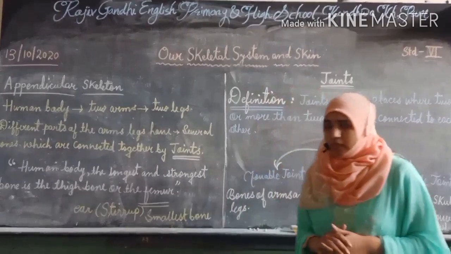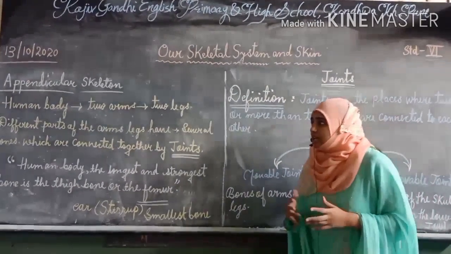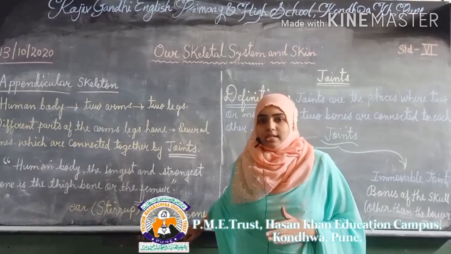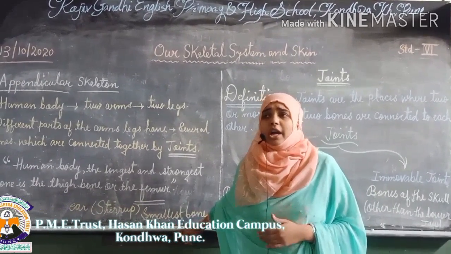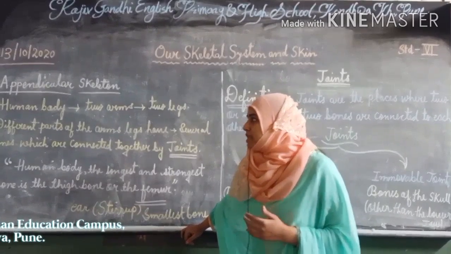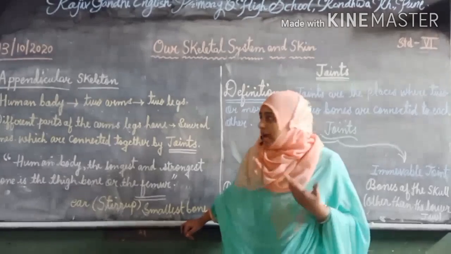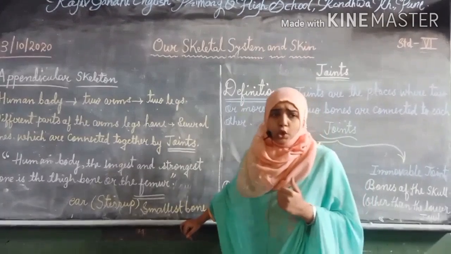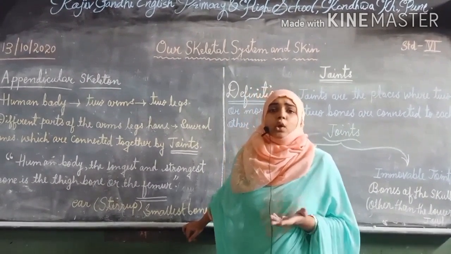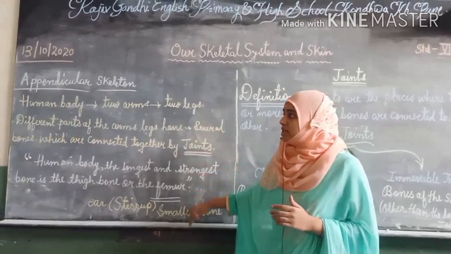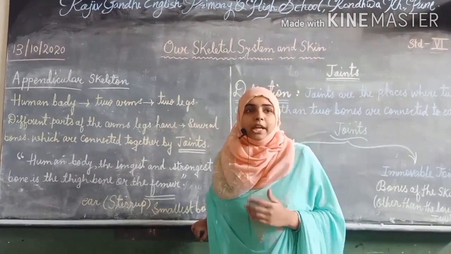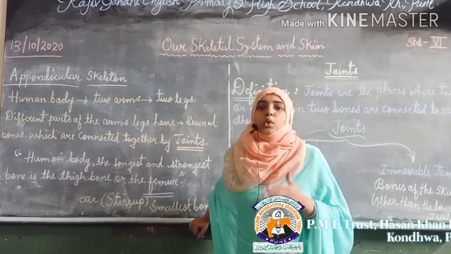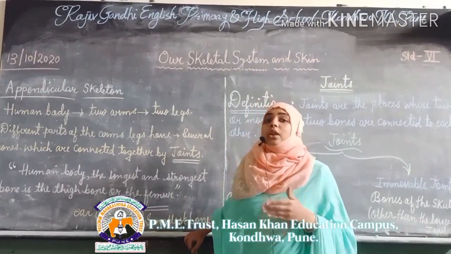Now in today's video we are discussing the appendicular skeleton. What do we mean by appendicular skeleton, how does it work, how many bones does it have, and which positions does it cover? In the human body there are two arms and two legs. Appendicular skeleton means that humans have two legs and two arms which are connected to the central axis.